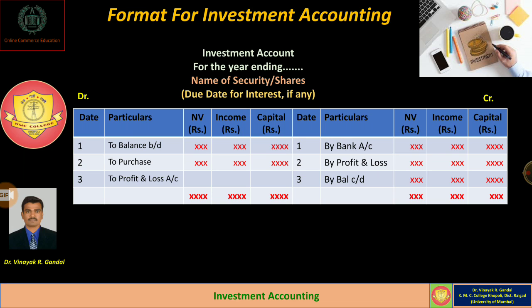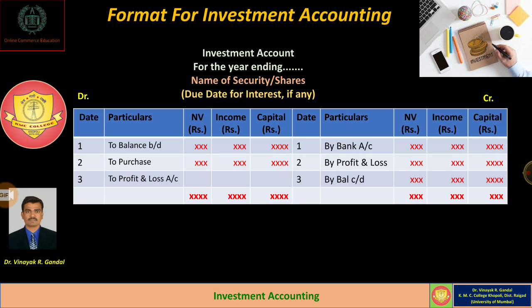It has a debit side as well as a credit side. The debit side consists of date column, particulars, nominal value, income, that is interest column, and capital value, that is cost price. Even on the credit side, it has a date column, particulars, nominal value, income column for interest, and capital column for cost price. Okay. If the company has any opening balance of investment, it is debited on investment account as to balance brought down.